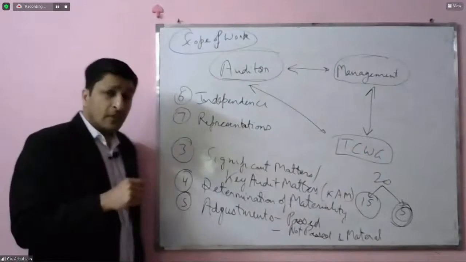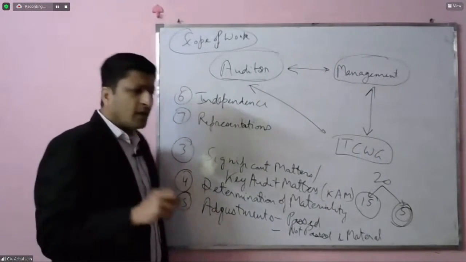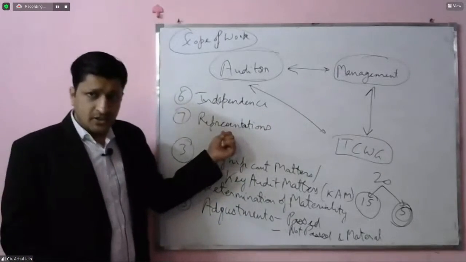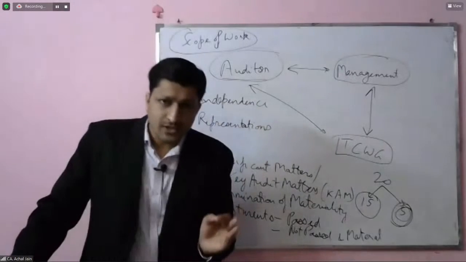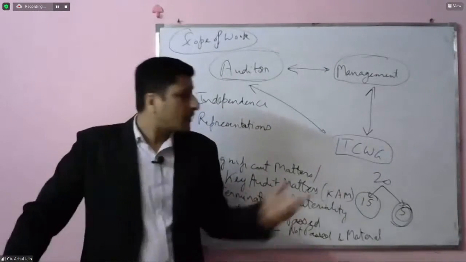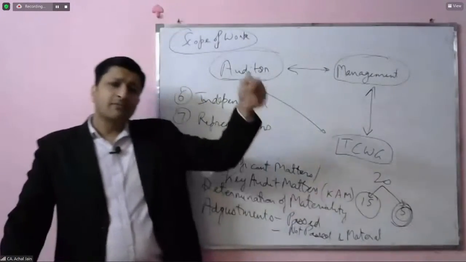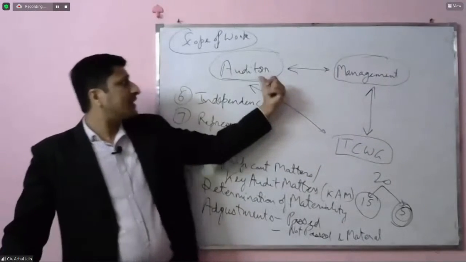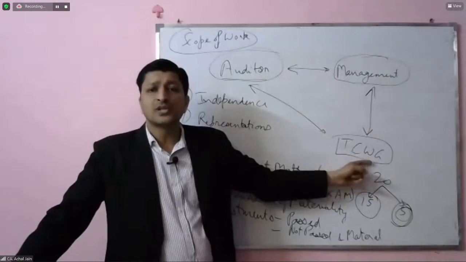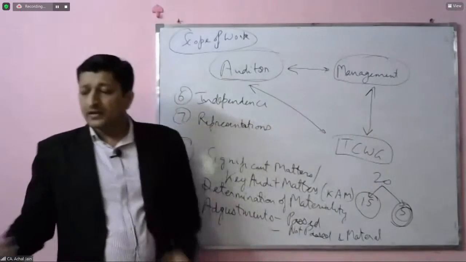Yeah. Now, when the auditor obtains these representations, what we generally see is that not all of these representations, but the key representations which the auditor would have obtained from the management are communicated to those charged with governance. And you may be thinking, sir, at one place we are saying management is making this communication to the auditor and the auditor is making this communication to those charged with governance. So these two are from one company only.